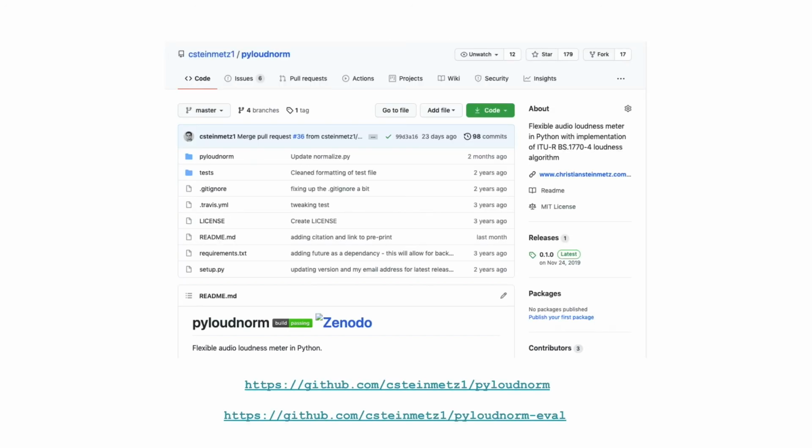All the code for Pyloudnorm is open source and it's fully available on GitHub, which you can check out here at the link below. Please contribute if you have any improvements to make, and we're open to taking any pull requests. Also, all of the code for our evaluations that I've discussed in this paper, along with the data from those tables, is also publicly available in this other repository called Pyloudnorm-eval.